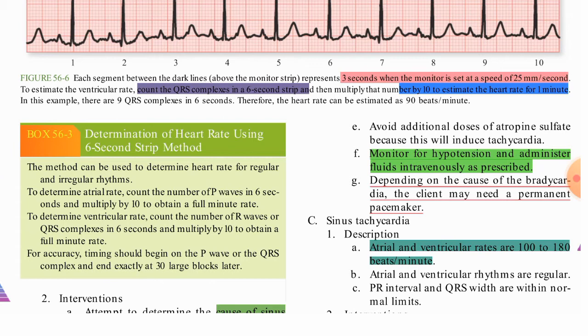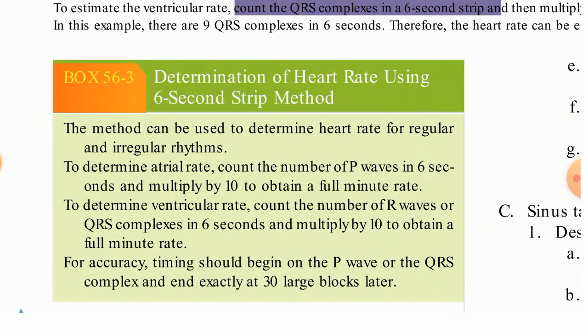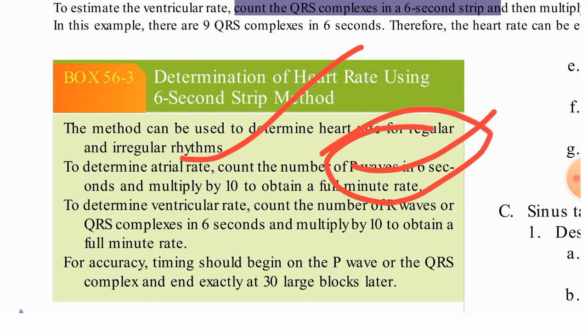Here you can see the same things have been written. The method can be used to determine heart rate for regular and irregular rhythm. To determine the atrial rate, count the number of P waves in 6 seconds and multiply by 10. So in a full minute you can find the heart rate.